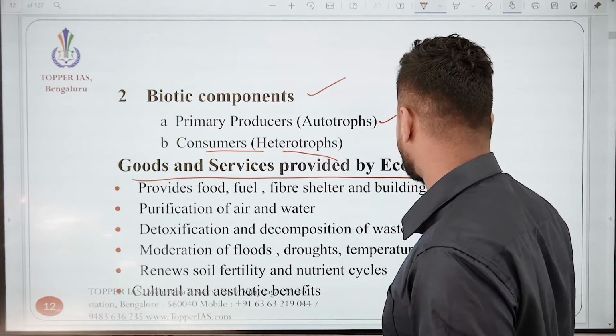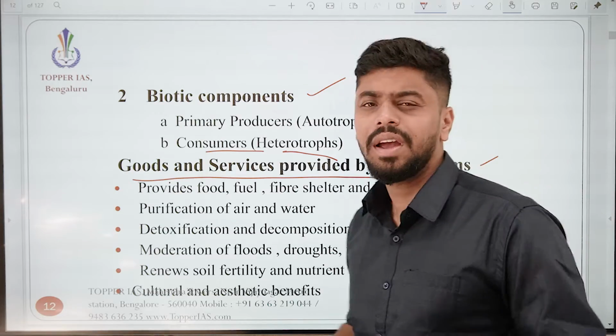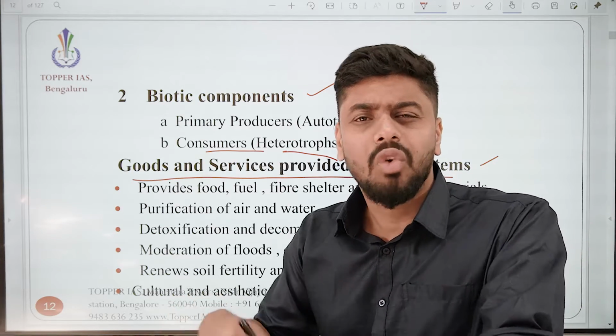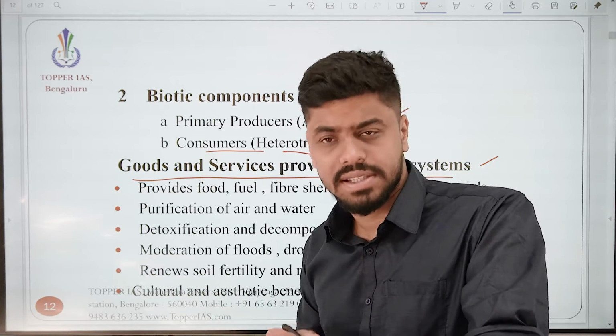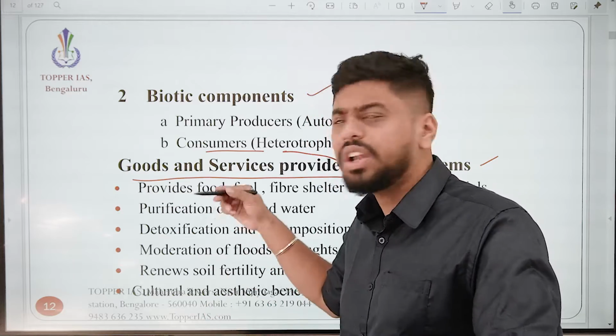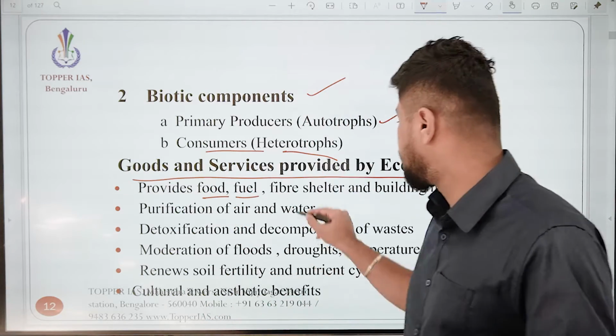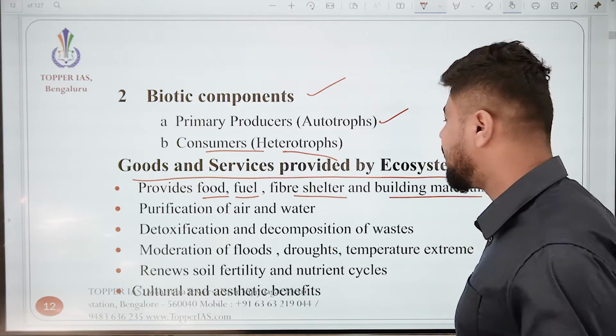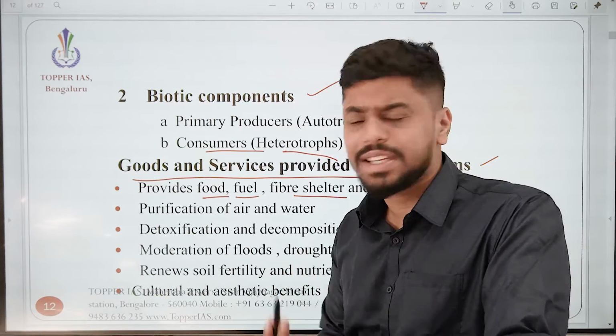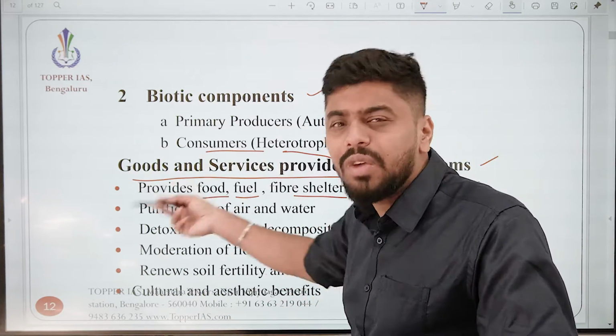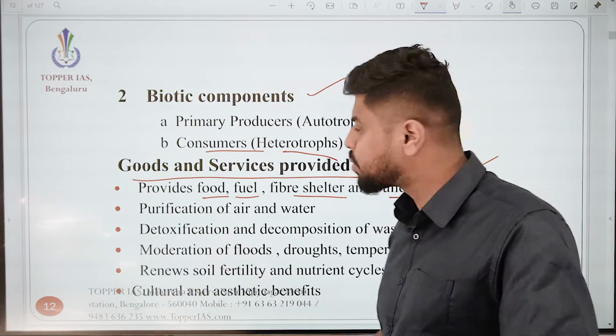Next is the goods and services which are provided by the ecosystem. Now think about this ecosystem. What are the services which it provides to us? What do you think? One is the food. Second one, of course, is the fuel. Third one is the fiber, shelter, building materials. Basically, everything which we see around us is in one way or the other provided by the ecosystem only.